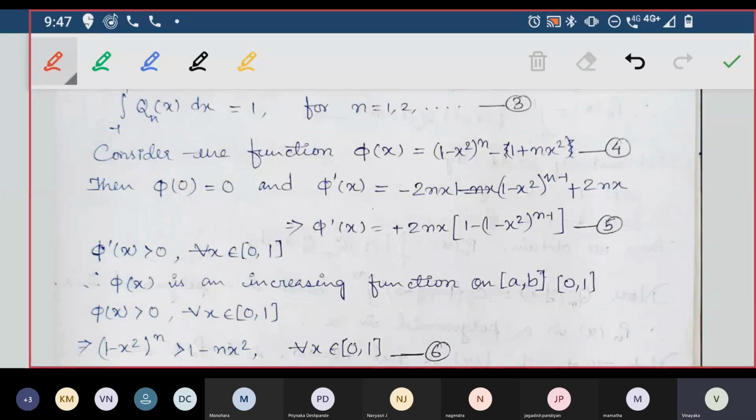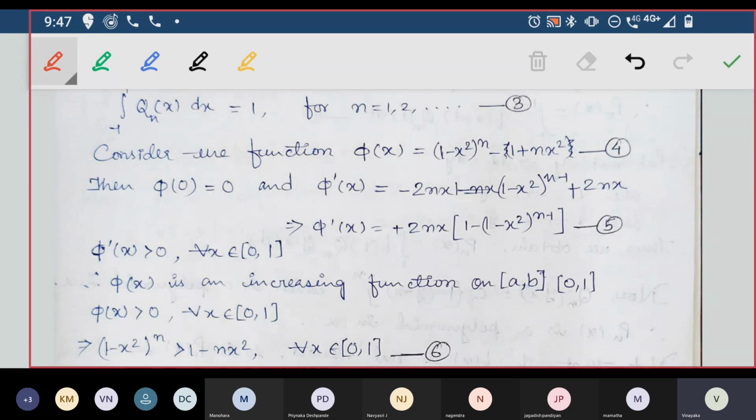So consider one more function, phi of x, that is equal to (1 minus x square) power n minus 1 plus nx square. There is no bracket; the bracket is cancelled here, so correct that. (1 minus x square) power n minus 1 plus nx square, and take it as equation 4. Now I'm just checking whether this phi of x is increasing or decreasing, or whether phi of x is greater than 0, because I need that at the end.